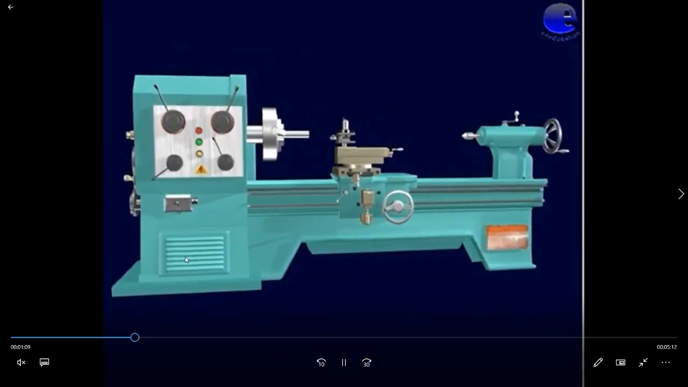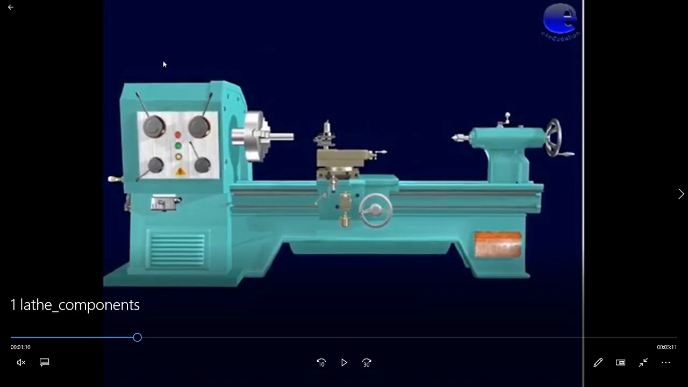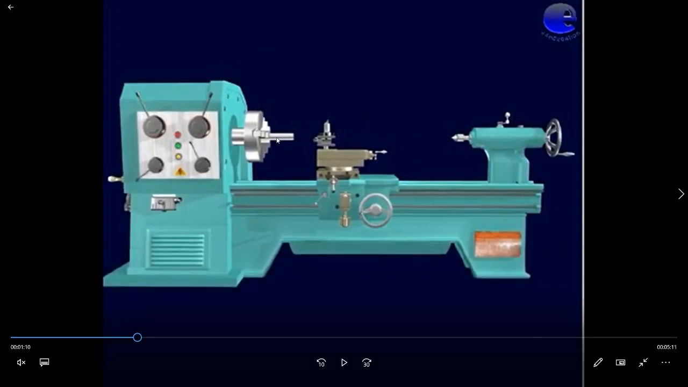Now you can see this is a lathe machine. On the extreme left side, this total portion is called the headstock of the lathe machine, and the spindle of the headstock is connected to a device called the chuck. The function of the chuck is to fix the workpiece, or to hold the workpiece firmly.